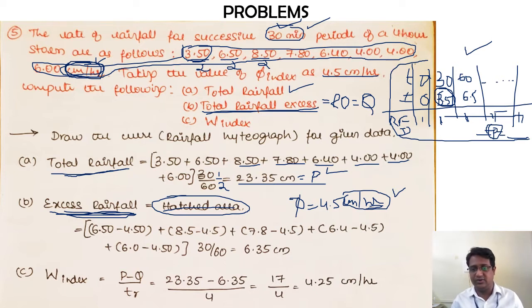So this is one more iteration or modification of the third problem. Since we have the phi index as well as the intensity of rainfall in the same unit, I can directly say that the values which are less than 4.5 will not contribute to the runoff. So I can deduct 4.5 from the remaining numbers. Check out: 3.5 is less than that, so I am not going to consider this. Next one, 6.5 is greater than 4.5. I know there is an excess rainfall here. How much excess rainfall is there?